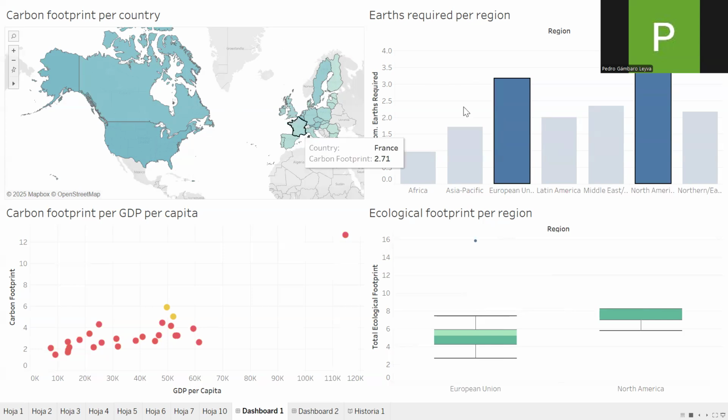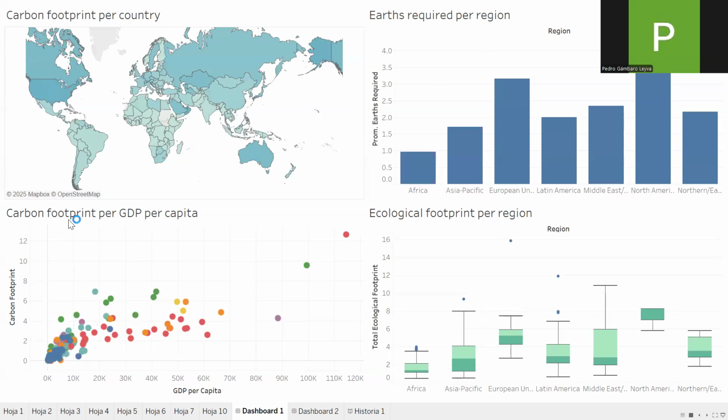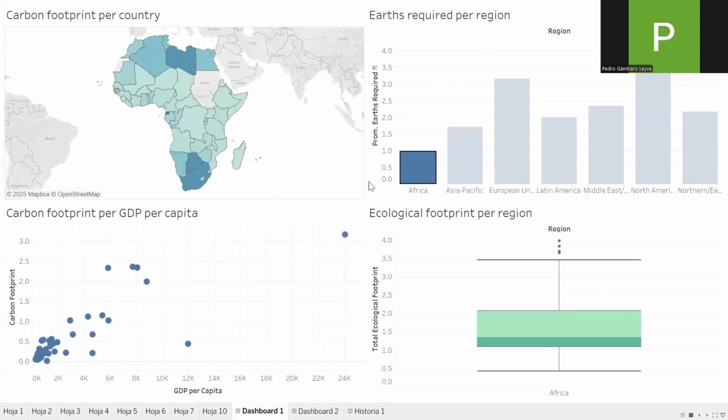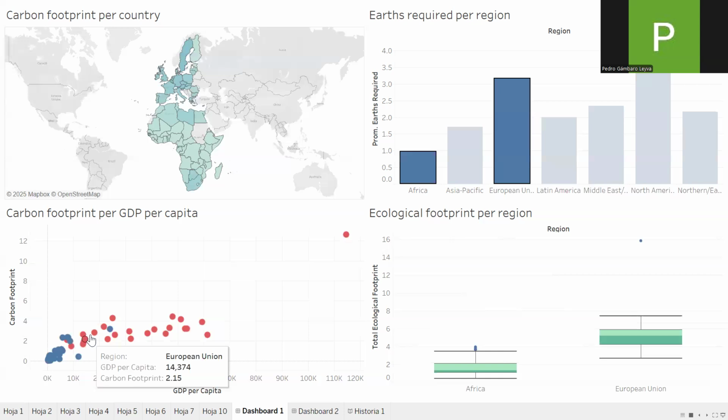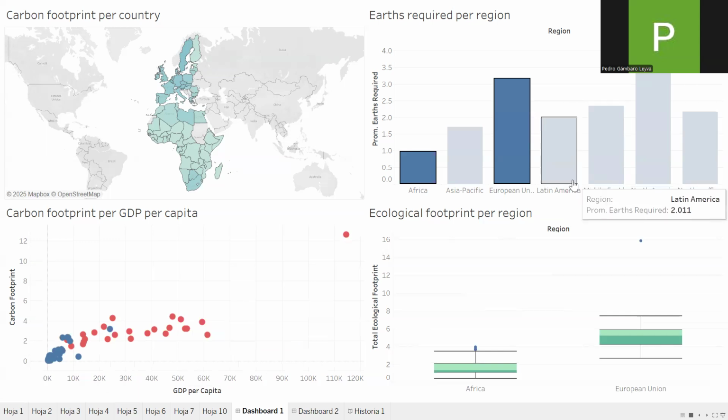Also, we can compare it to the GDP that each region generates. As we can see, Africa generates a pretty low carbon footprint due to also having a pretty low GDP. Let's compare it to the European region. As we can see, most of the countries within the European region generate much more GDP and also maintain a not so high carbon footprint.